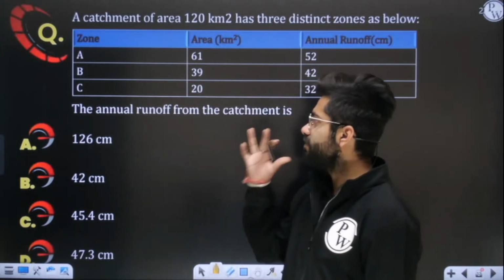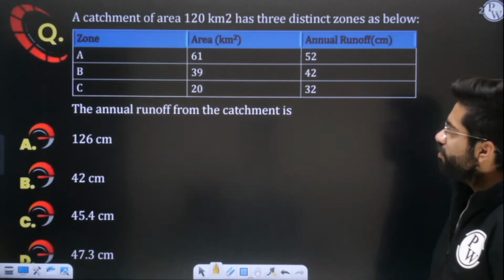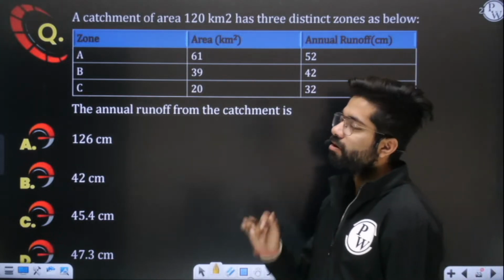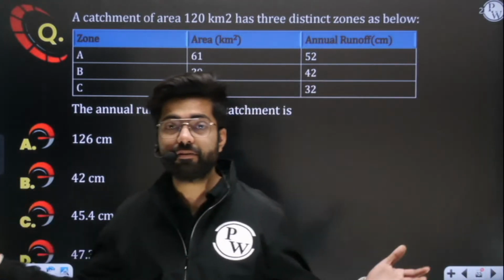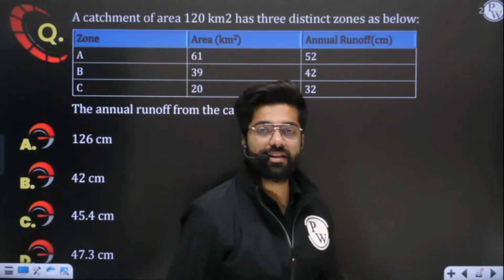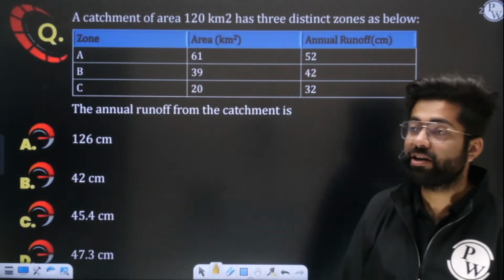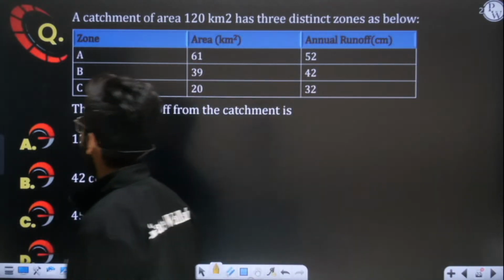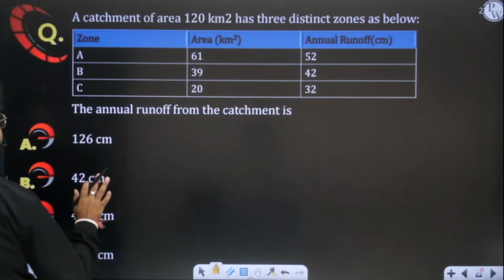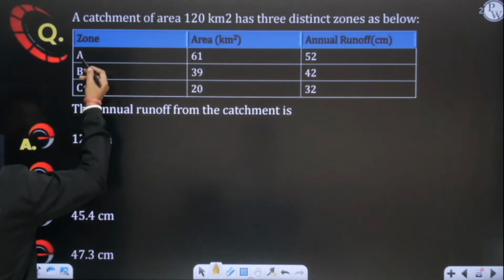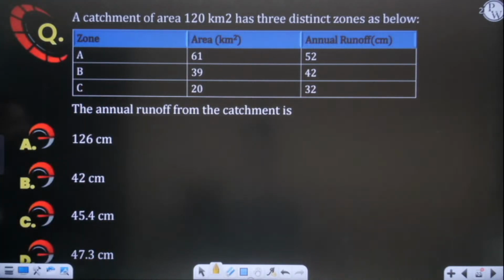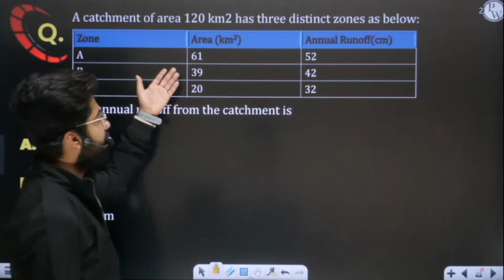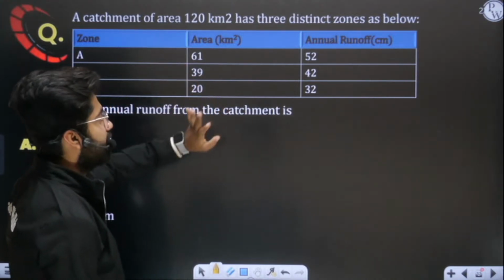This is a very beautiful question. In this question we have a catchment area of 120 square kilometers. It's a huge catchment area, not a small one. And in this catchment area we have three zones, namely A, B, and C, with areas of 61, 39, and 20 square kilometers. The areas are given to you.